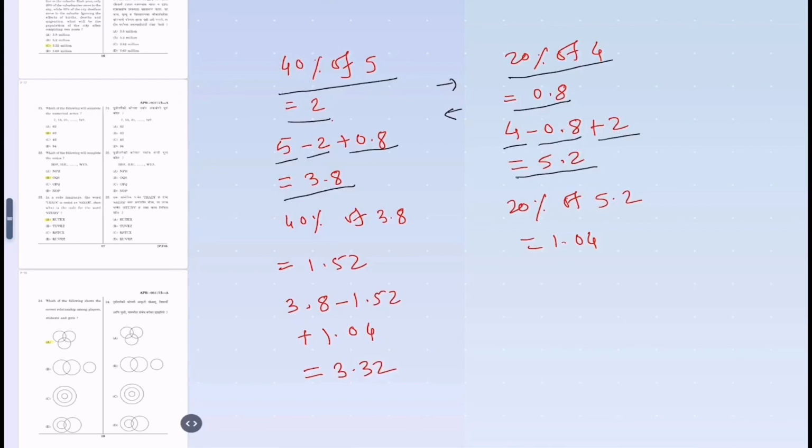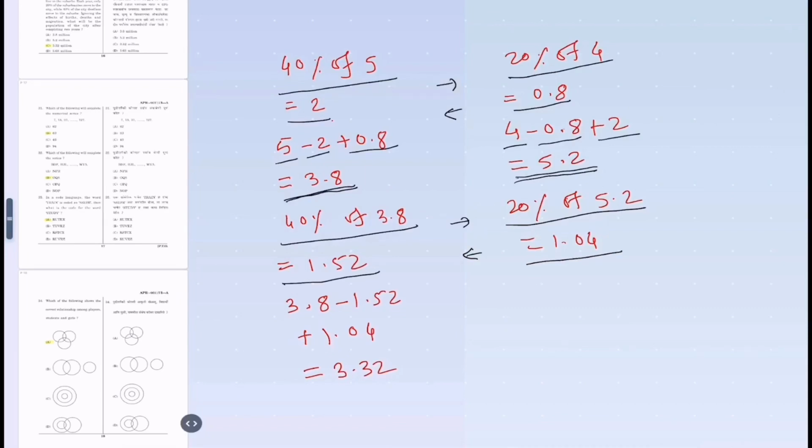Now at the beginning of second year, the city people will start moving towards suburb, and some part of the suburb population will come to the city. What will happen? 40% of 3.8, that is the population of city, which equals 1.52 million, will move to suburb, and 20% of the earlier population of suburb, that is 5.2, which equals 1.04, will move to city.